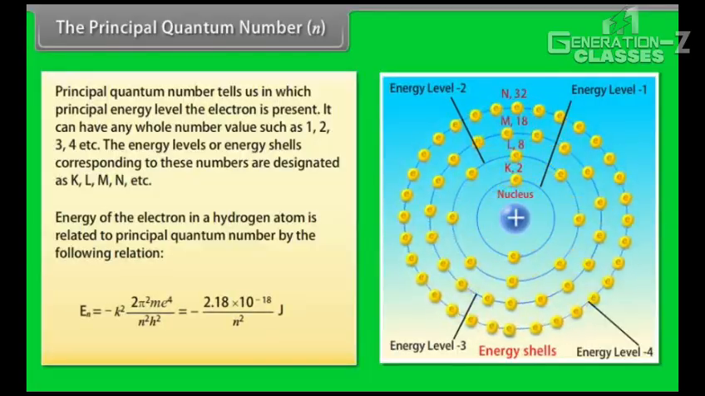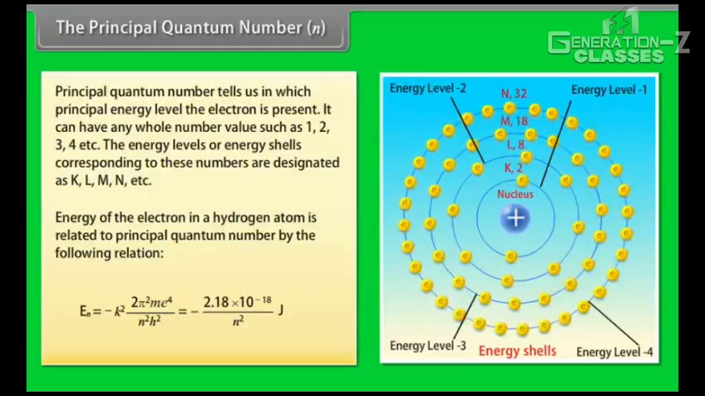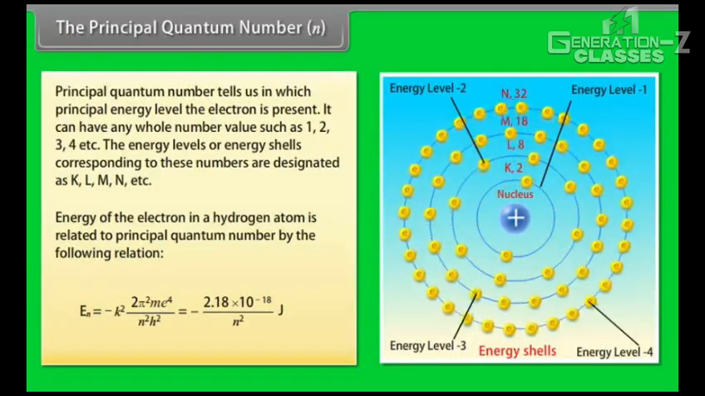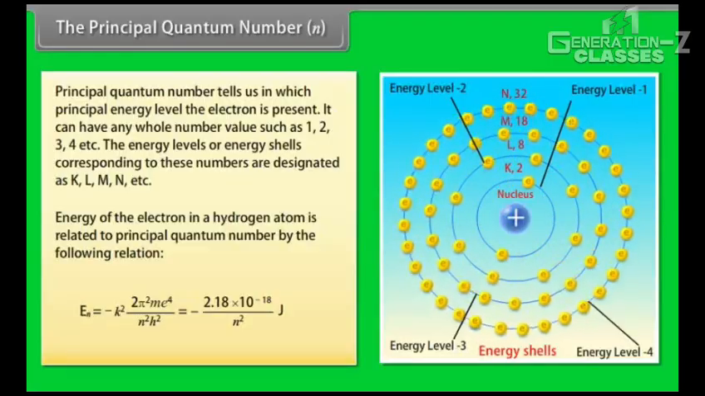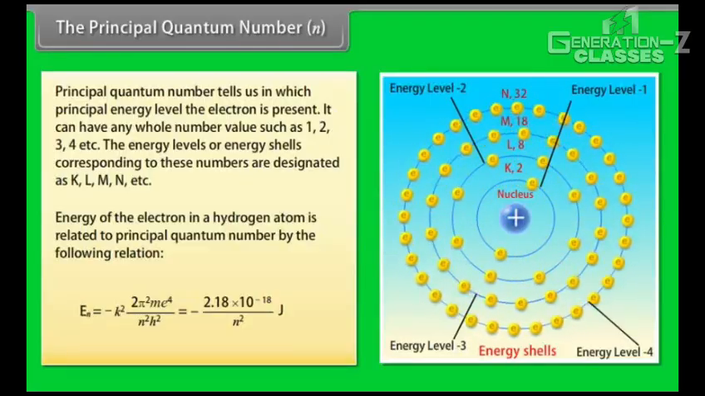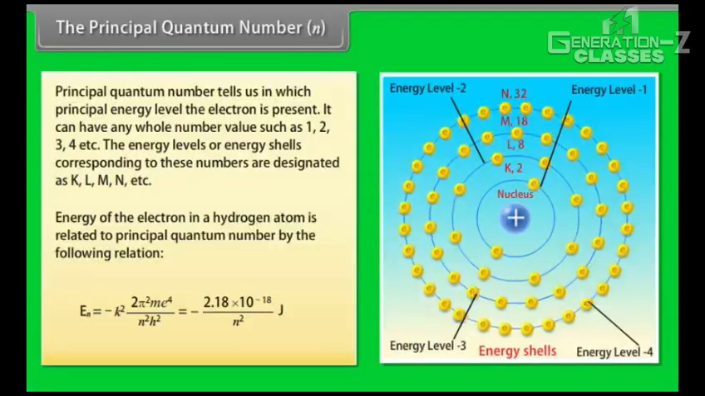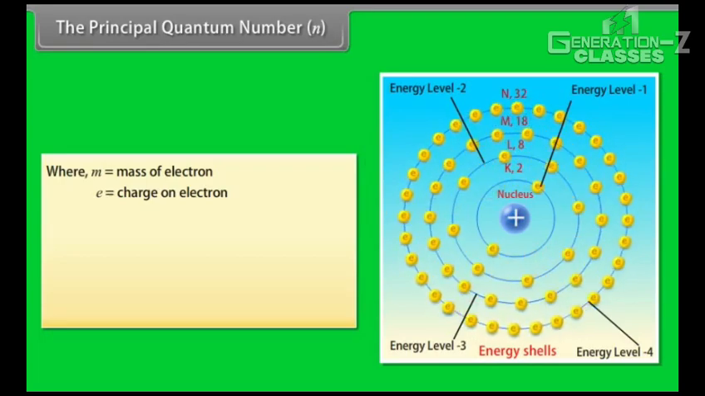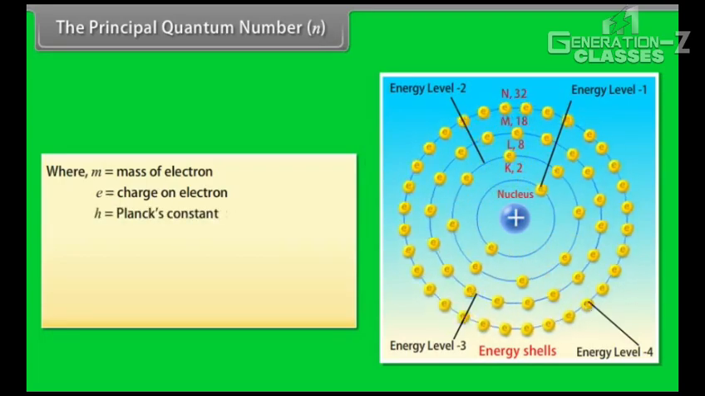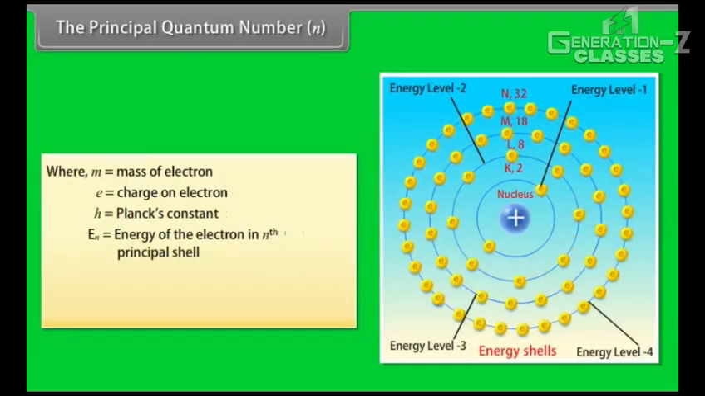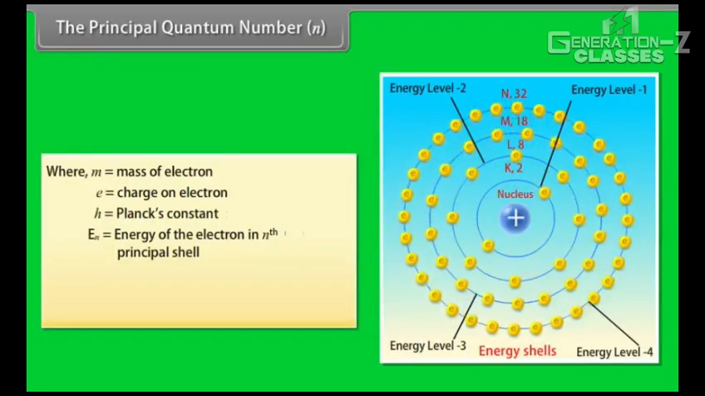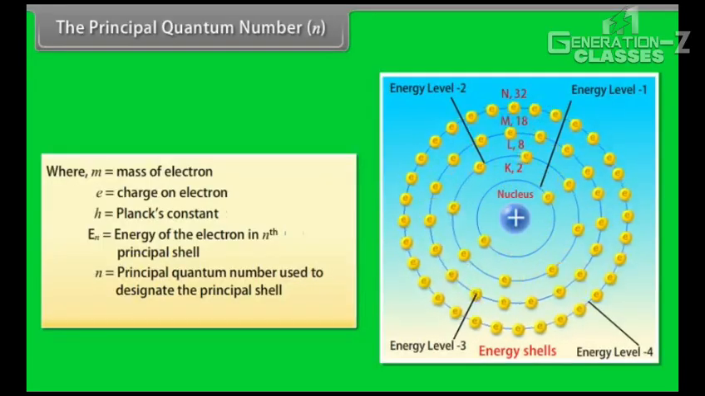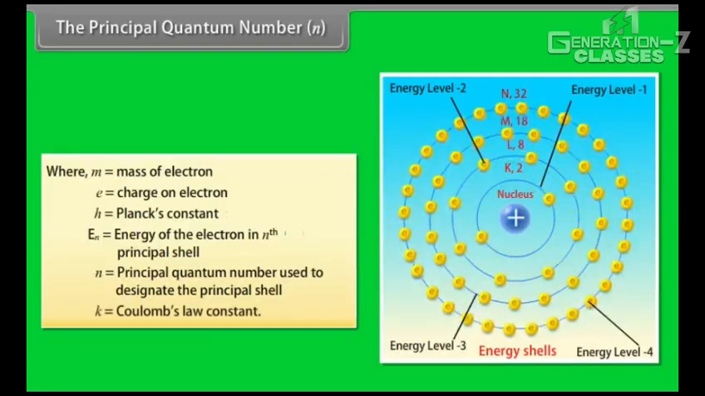Eₙ = −k²·2π²·m·e⁴ / (n²h²) = −2.18 × 10⁻¹⁸ / n² joule, where m is the mass of the electron, e is the charge on the electron, h is Planck's constant, Eₙ is the energy of the electron in the nth principal shell, n is the principal quantum number used to designate the principal shell, and k is Coulomb's law constant.